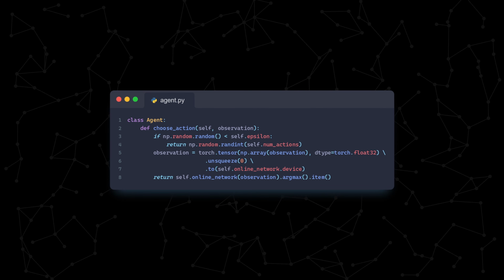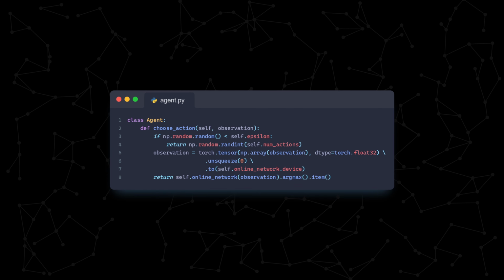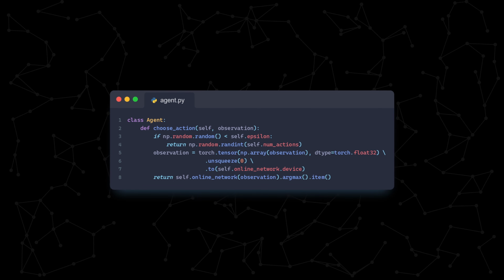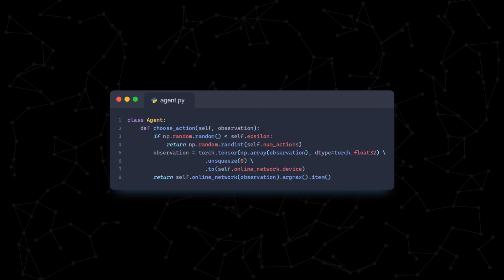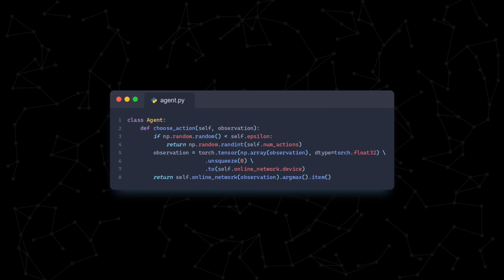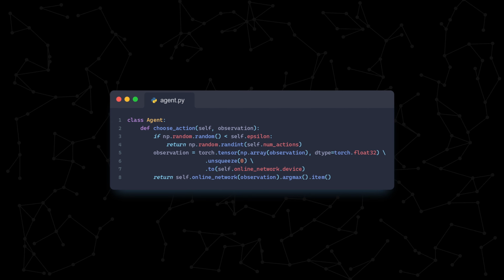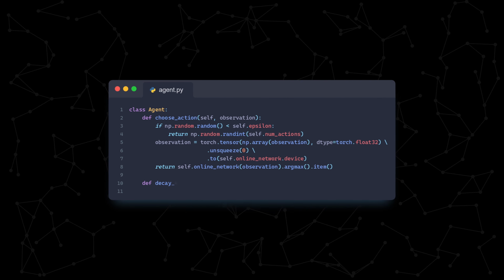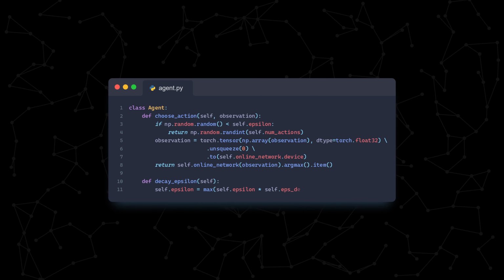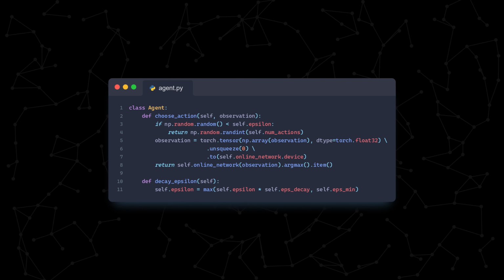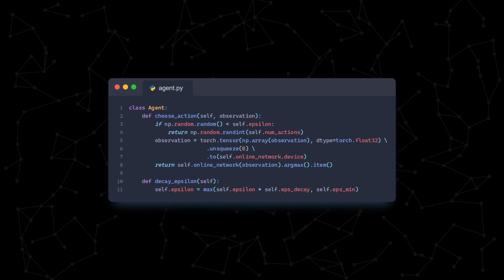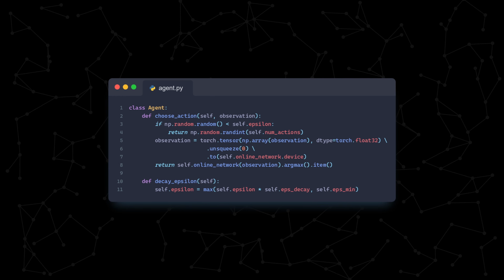As the value of epsilon decays, the probability of using our online network to choose the action with the highest Q value increases. Also, because we want the index itself, not the estimated value of that action, we're taking the argmax. Our decay epsilon function multiplies the current value of epsilon with our decay factor and ensures it doesn't go below the minimum epsilon threshold.